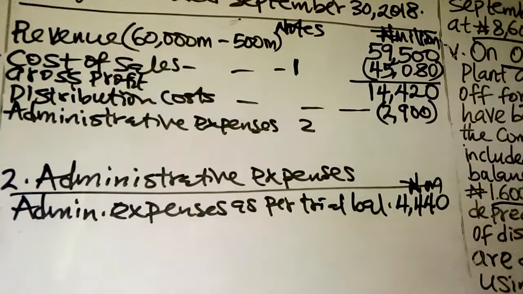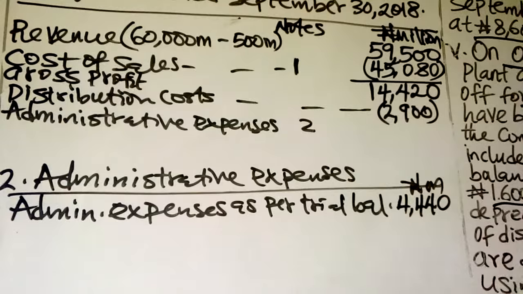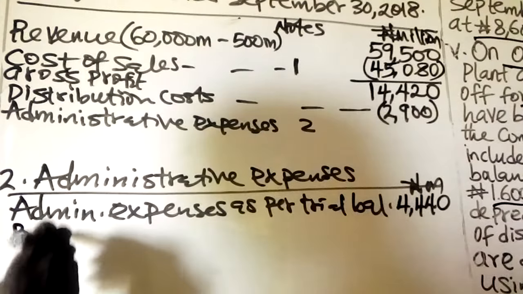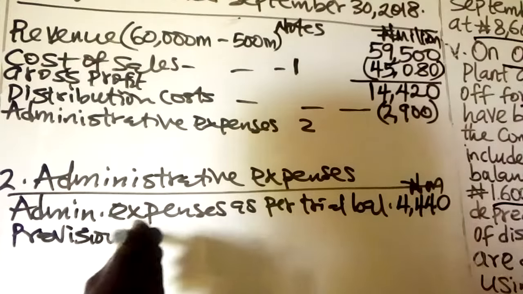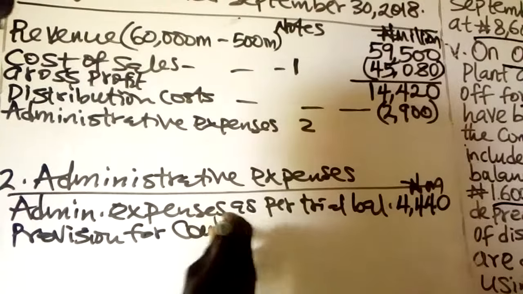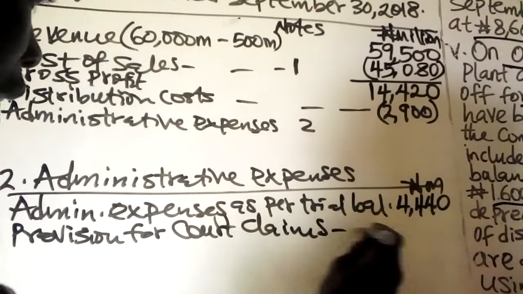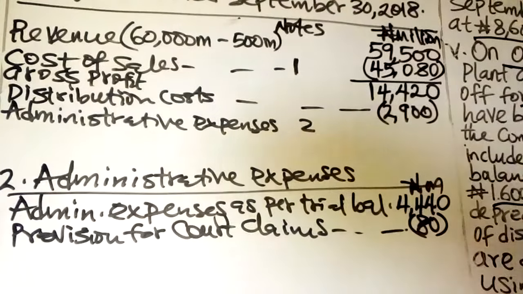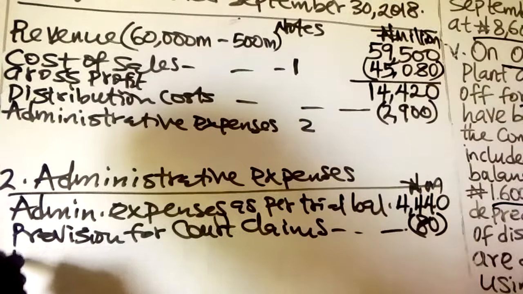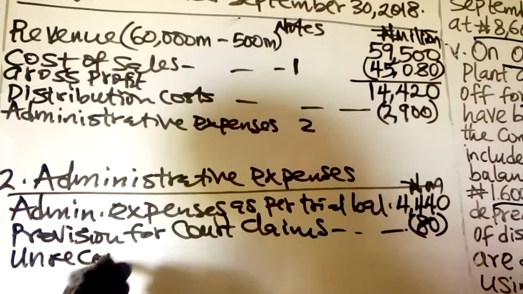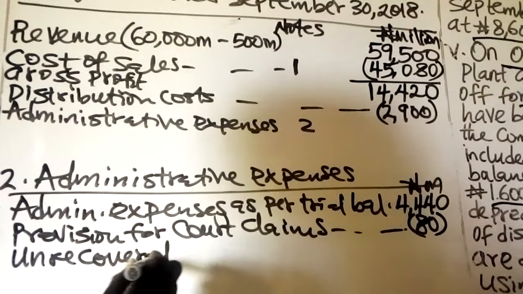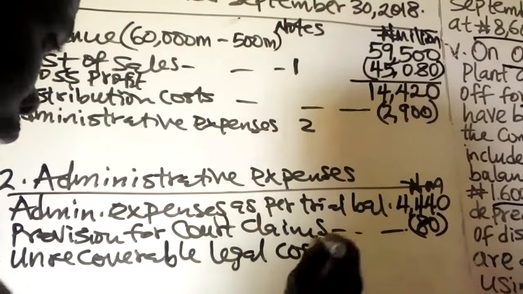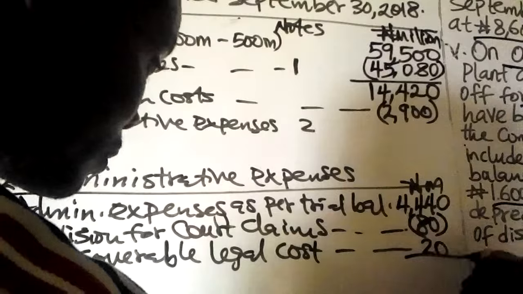In our administrative expenses, we have a provision for court claims of 80 million which has been recognized. So you remove it. Then you make a provision for unrecoverable legal costs of 20 million. You have to recognize that.